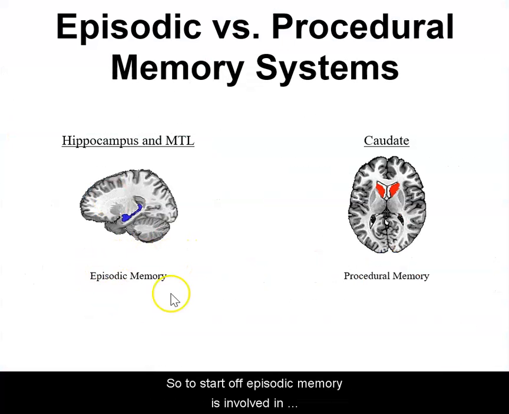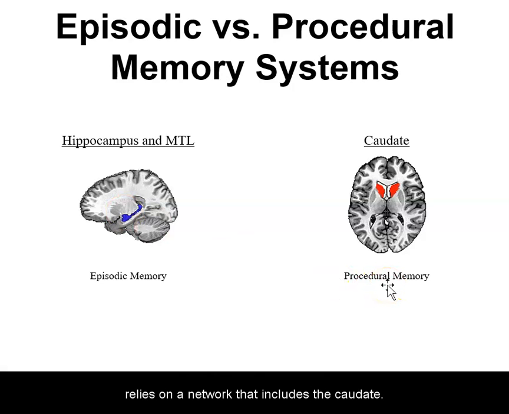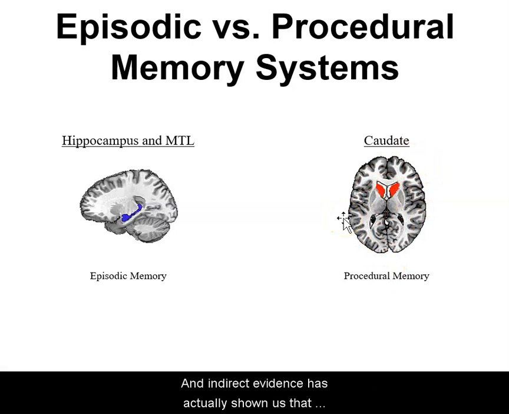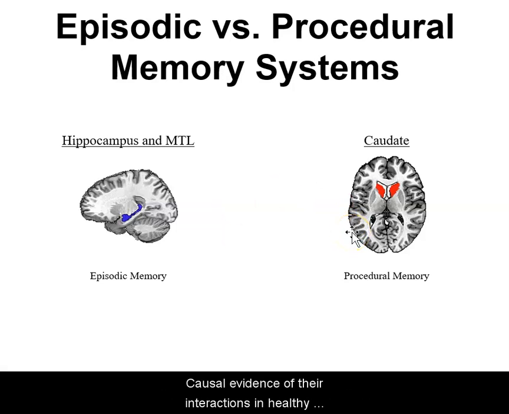So to start off, episodic memory is involved in learning autobiographical information, which relies on a network that includes the hippocampus. And procedural memory, which is involved in learning skills and habits, relies on a network that includes the caudate. And indirect evidence has actually shown us that hippocampal-dependent episodic and caudate-dependent procedural networks interact. However, causal evidence of their interactions in healthy humans is still missing. Also, it's unclear what regions mediate their interactions.